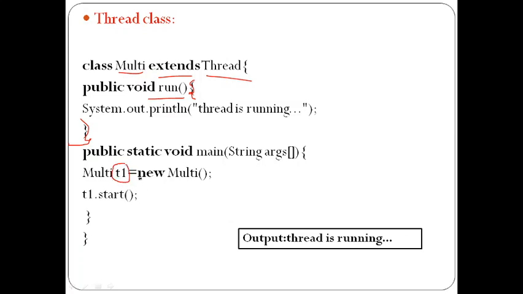How I can move my thread to the runnable state is by calling the method t1.start(). When I call t1.start, the start method indirectly calls the run method, and automatically the run method starts executing. That's why I got the output: thread is running.